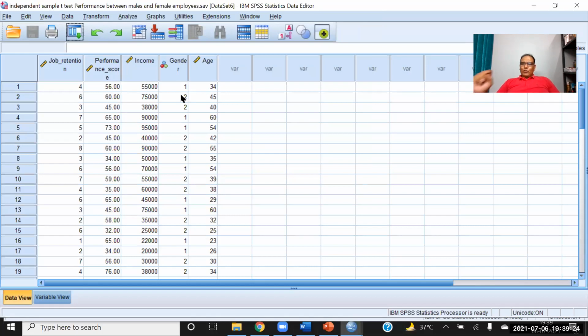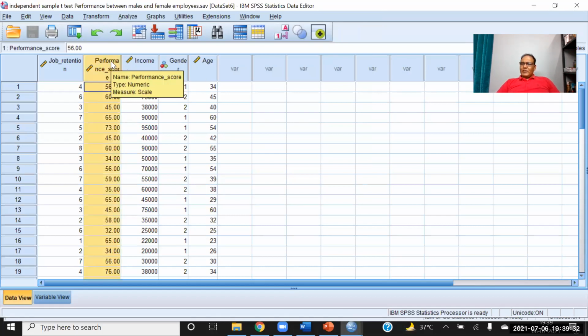suppose the manager wants to know, can I say the performance, because in every organization they calculate the performance score of different employees. So the manager is asking, tell me whether the performance of employees less than 40 years of age and more than 40 years of age is different or the same.